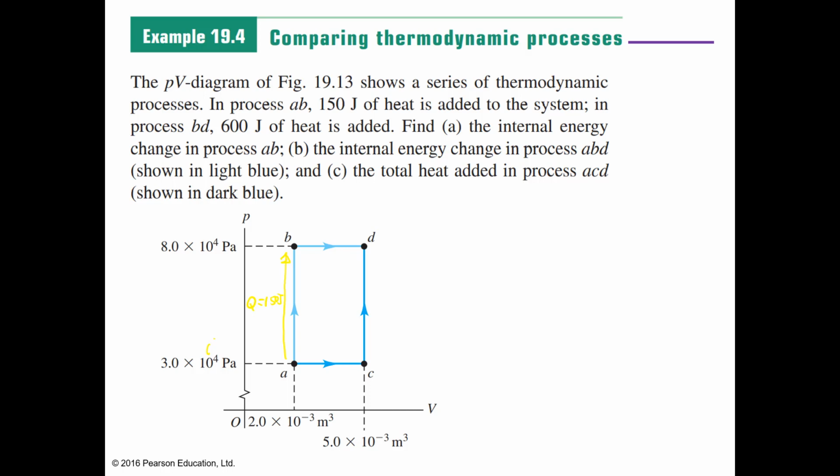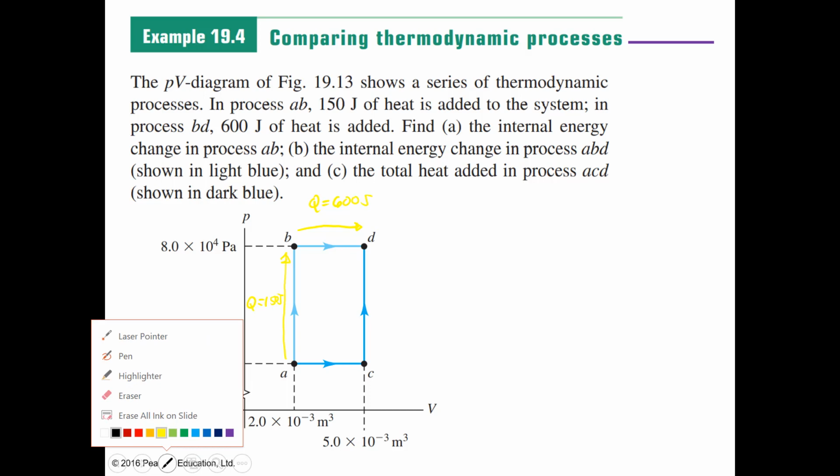And then in process BD, above, the heat is equal to 600 joules. So take note of that.